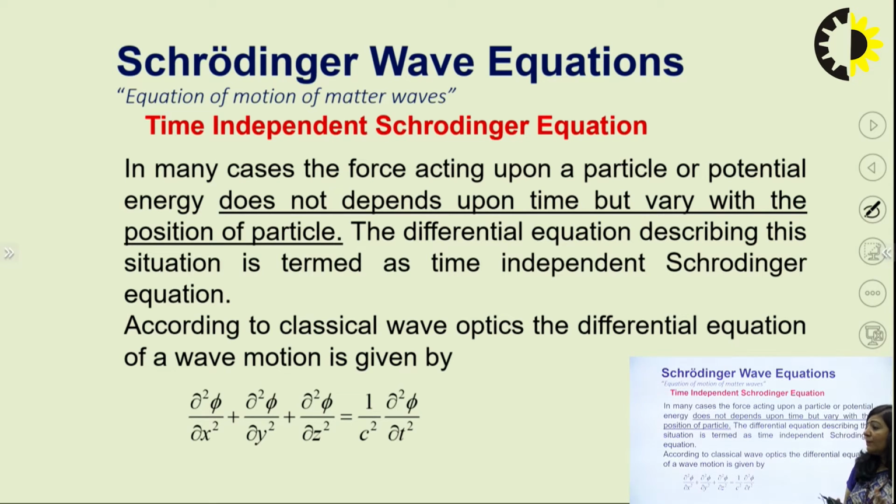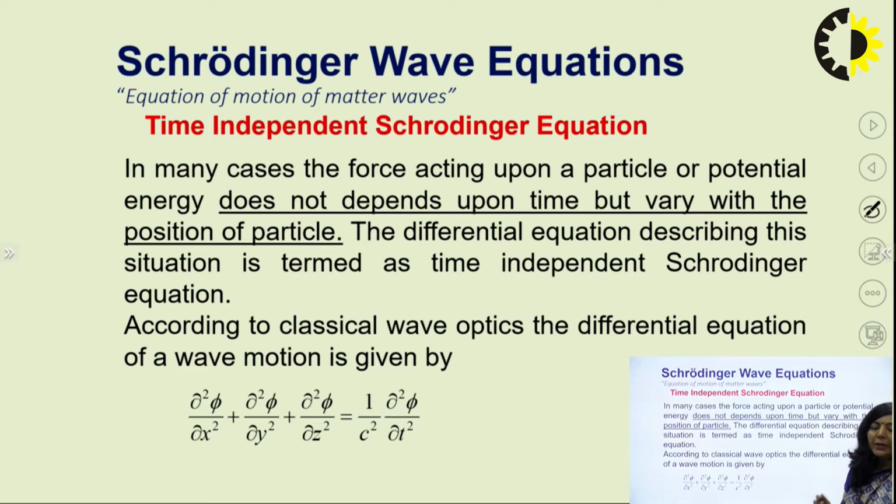If the energy of the system is independent of time, then you will apply the time independent equation, and if the energy of the system is depending upon time, then you have to apply the time dependent equation. But you have to remember that you can easily derive your time dependent equation from the time independent one. So these equations are just forms of a single equation. The only difference is, in one of the equations your wave function will depend upon x, y, z as well as t, and in case of time independent, it will depend only upon x, y and z. So now I'm starting with your time independent equation.